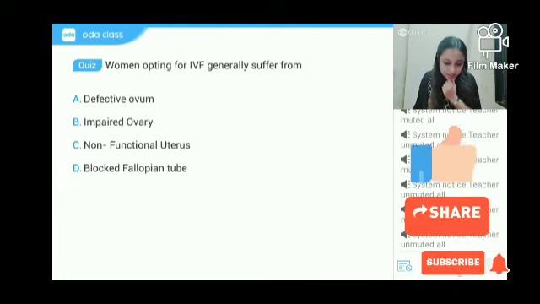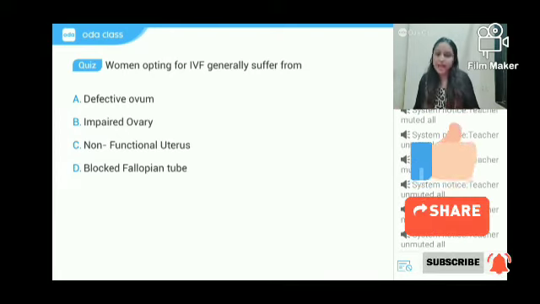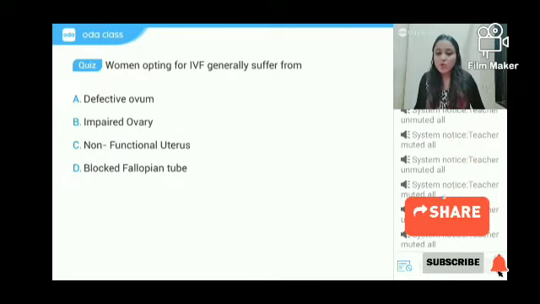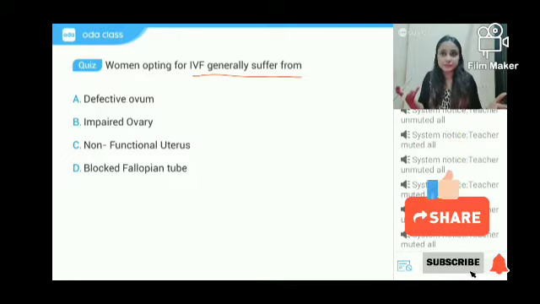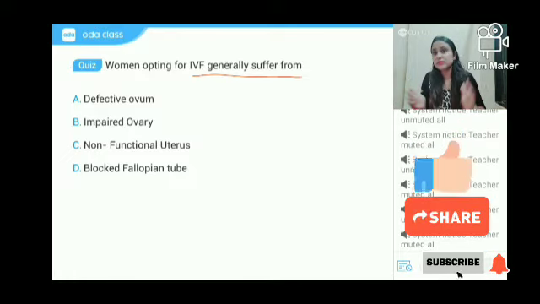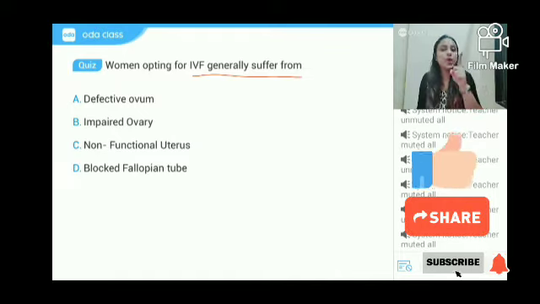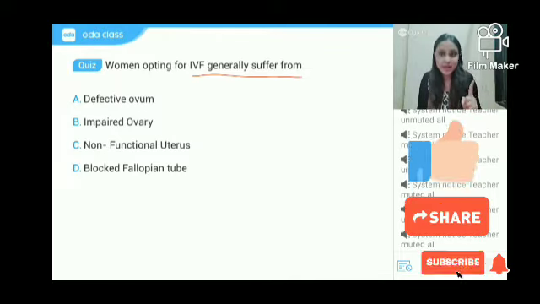External happens in aquatic animals. Yes, yeah, external happens mostly in case of aquatic animals. Okay, women opting for IVF generally suffer from what? I told you that in this case, the female has one typical condition in her body. So what is that condition?